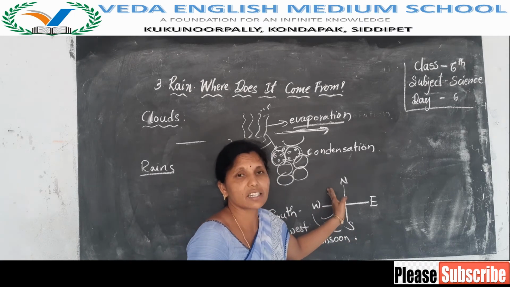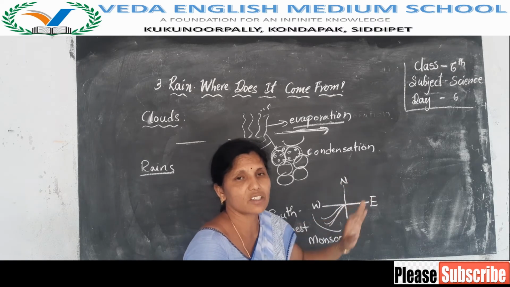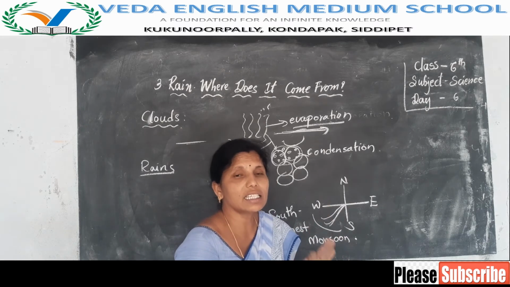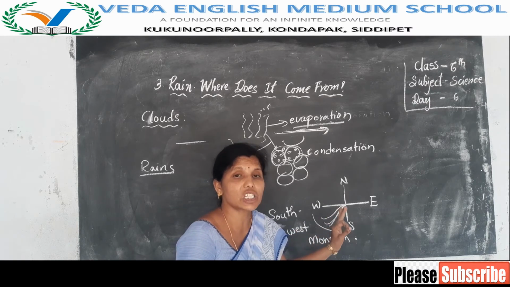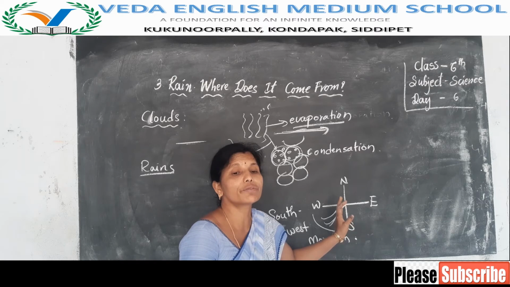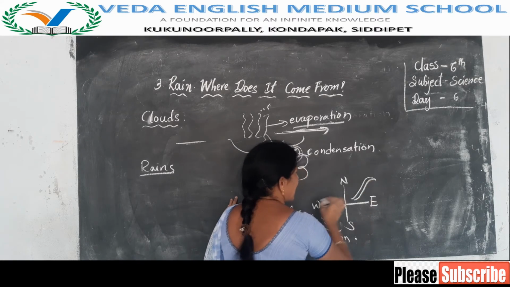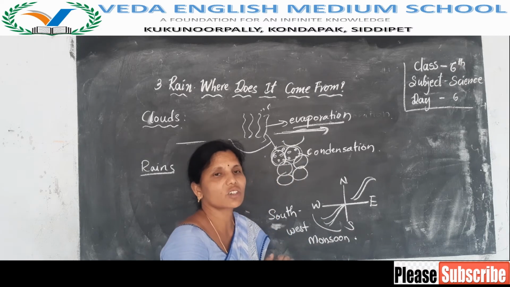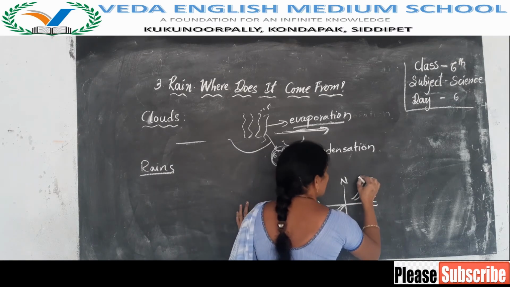Okay children, next, in the months of November and December, we get the rains. In this season, the clouds move in the direction of the winds blowing from the eastern side. These rains are called northeast monsoons.